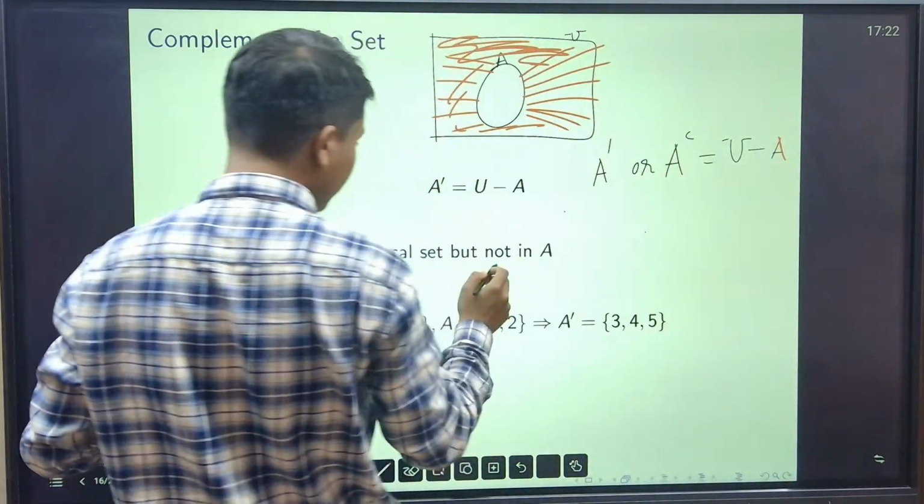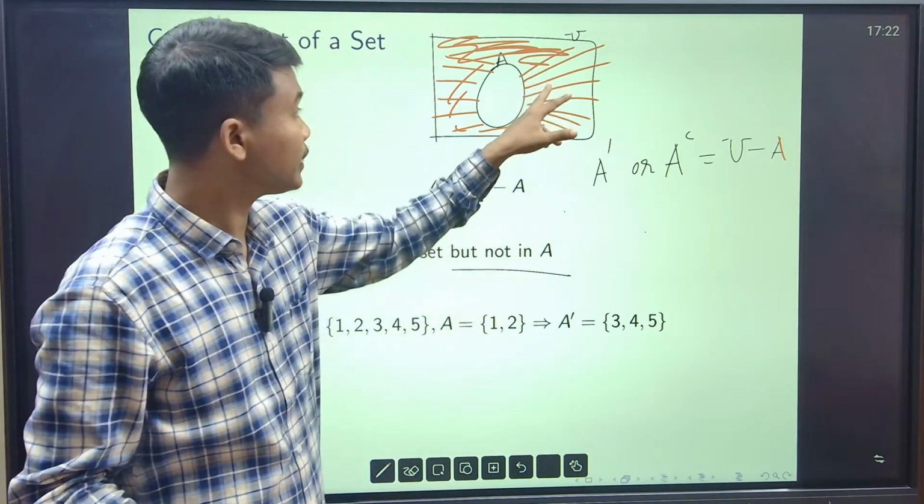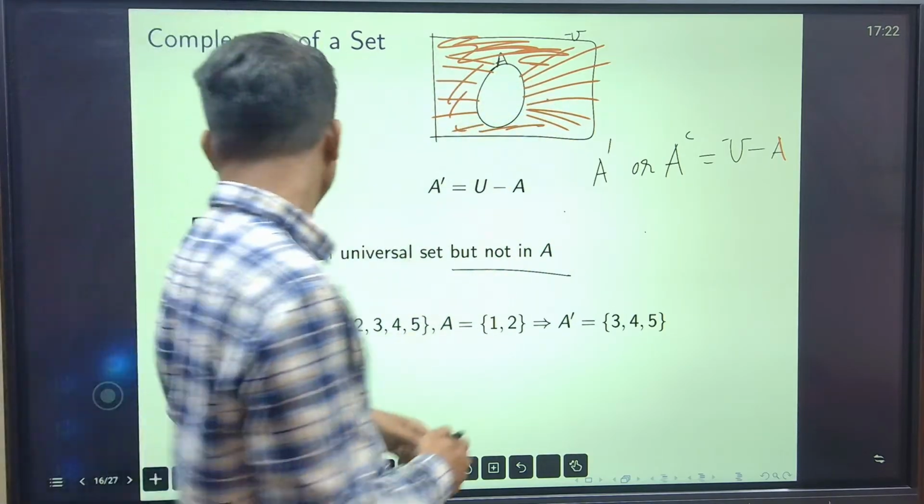Elements in the universal set but not in A. ইউনিভার্সাল সেটে আছে কিন্তু A তে নাই. Okay.